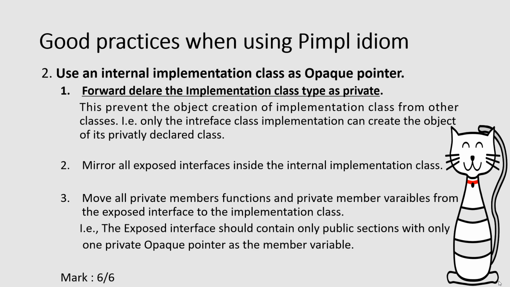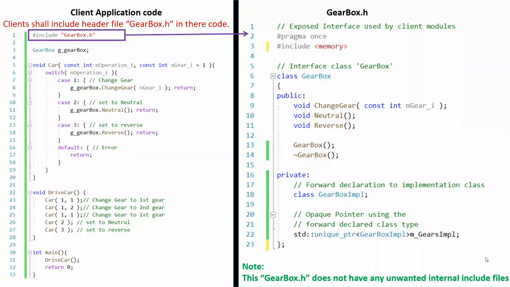Let's see some code snippets for explaining this. Here, the left side code snippet represents the client side code. In our example, the car application code, as shown in the figure, includes the header file gearbox.h from the gearbox library.